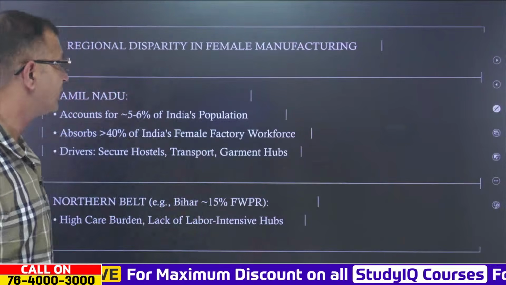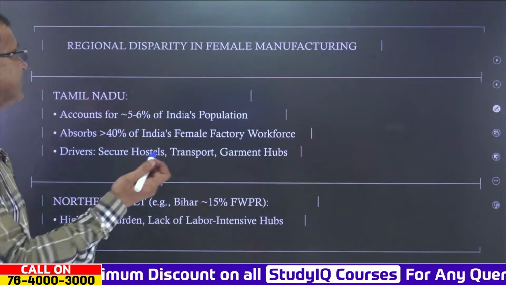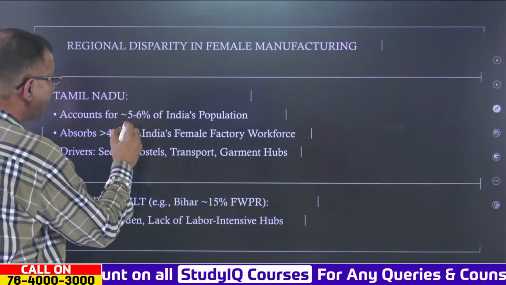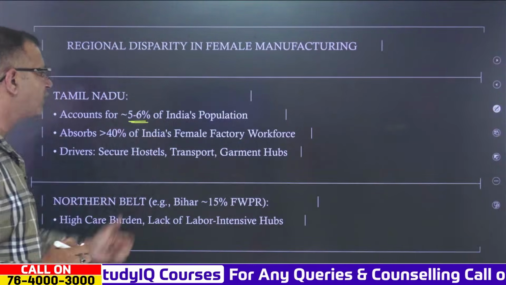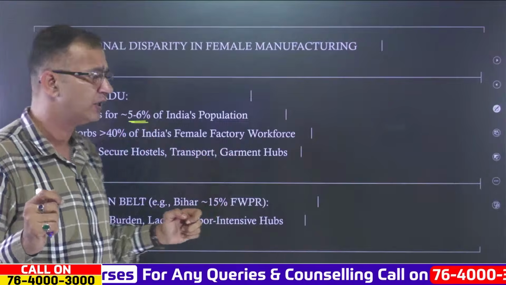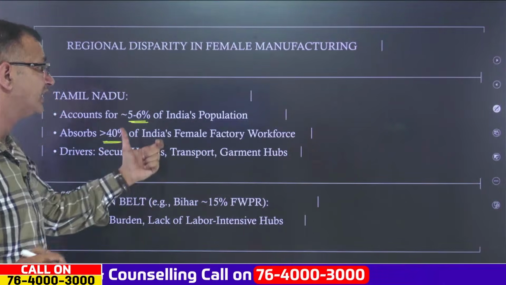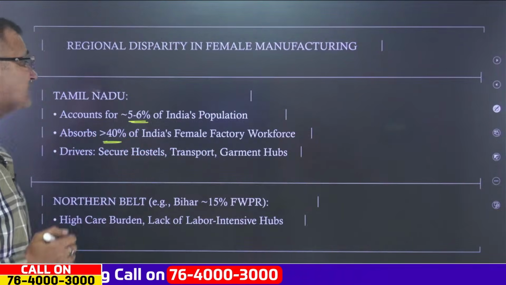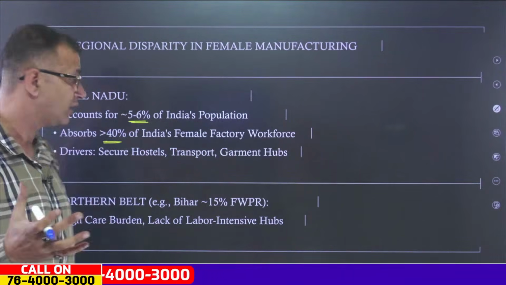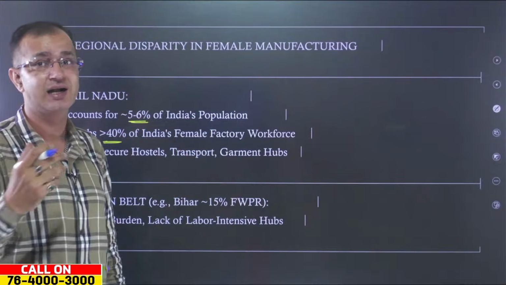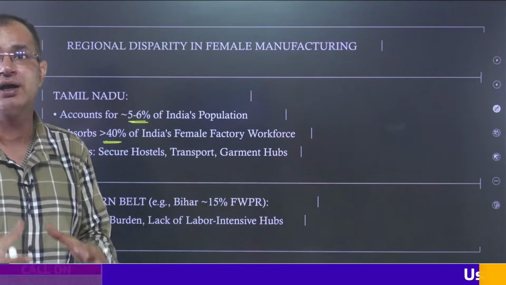Now, this is quite important because ultimately you will see there is a regional disparity, where Tamil Nadu accounts for only about 5 to 6% of India's population, but at the same time it absorbs more than 40% of India's female factory workers, where the drivers are secure hostels, transport, garment hubs, and electronic hubs as well.